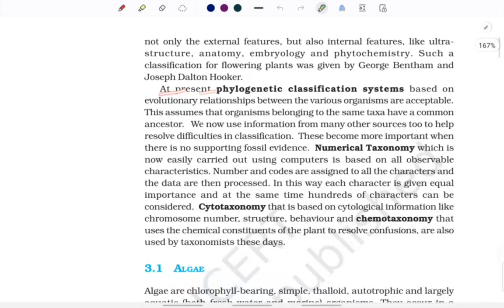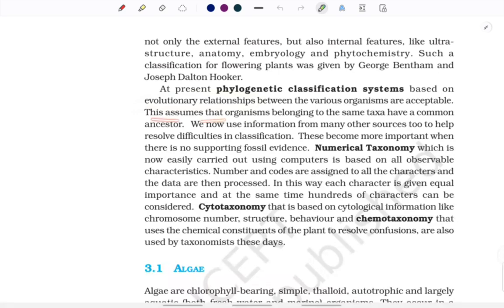At present, phylogenetic classification system based on evolutionary relationship between the various organisms are acceptable. Now if we talk about the present time, the classification system based upon phylogenetics, as in the evolutionary relationship of various organisms, is acceptable. So this question has also come multiple times: what is phylogenetic system of classification? It's a system of classification which is based upon evolutionary relationship.